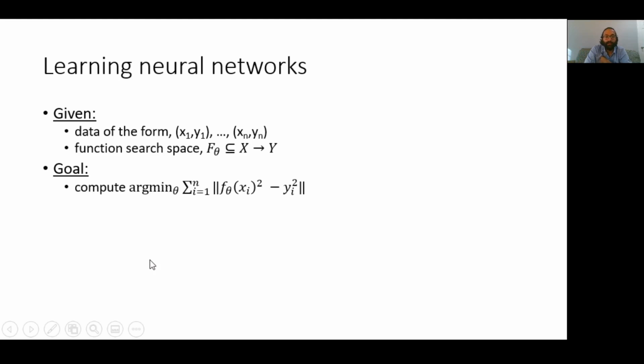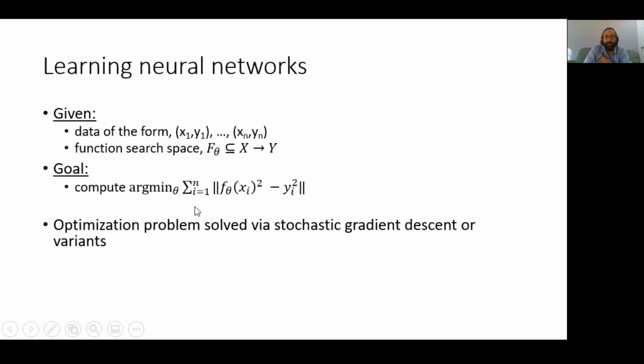Here we show one example of such an optimization problem. We say that we want to find a parameter theta such that for every xy pair, f theta of x is as close as possible to y. This optimization objective is referred to as the loss function in the machine learning literature. And as long as the loss function is differentiable and smooth, we can use geometric algorithms like stochastic gradient descent or its variants to effectively and efficiently solve the optimization problem.